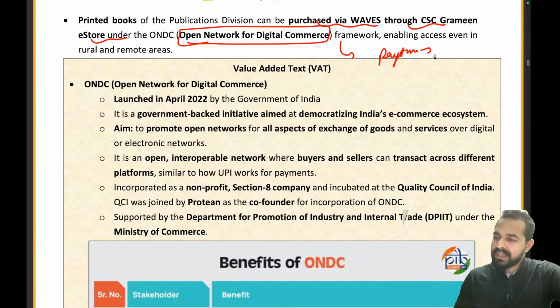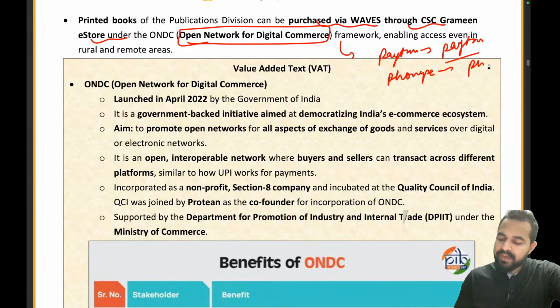In the early years, what was happening is, if we had Paytm, then we could only pay to a person who also had Paytm, right? And if I have PhonePe, I can only pay you if you have PhonePe, right? So after that, the whole game turned. How? When UPI was launched.